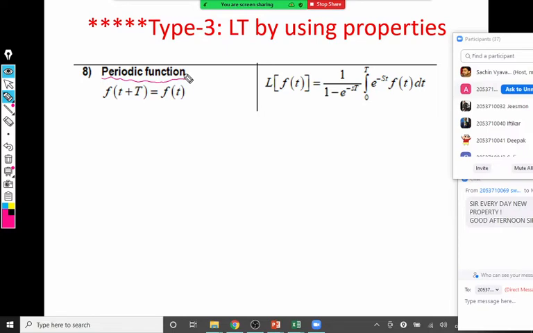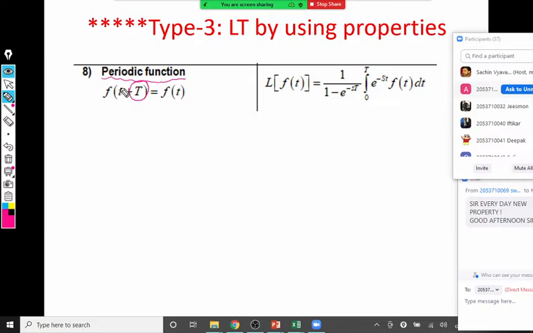The important part from that given function is you should know the value of capital T, that is the period of that function. Many of you already know that a periodic function is a function which has a repetitive nature after a certain interval. So after interval capital T, the function behaves exactly the same as in the previous interval. That is the period, and that function is known as a periodic function.